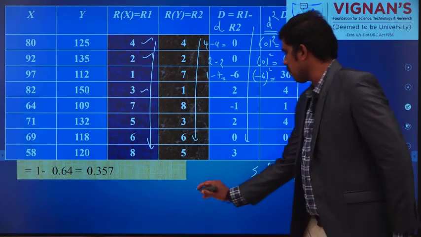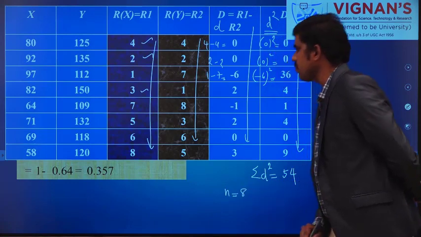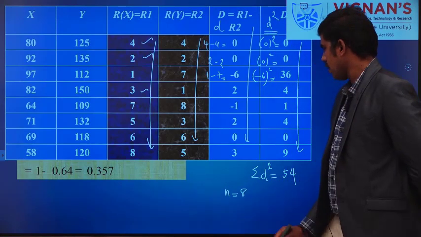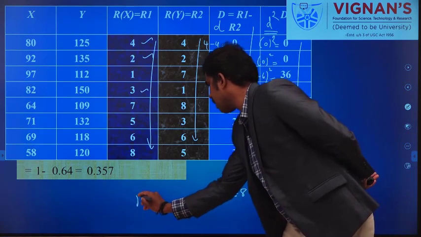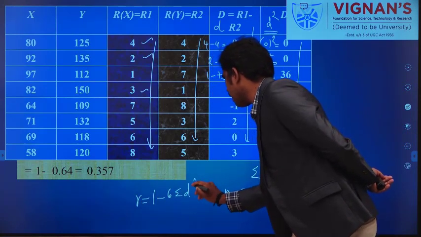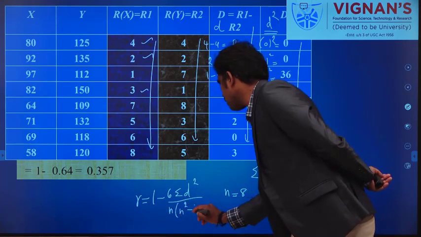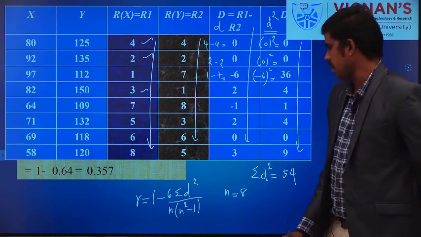So now what is the formula? Already I know n is 8. The formula is R is equal to 1 minus 6 into summation d square divided by n into n square minus 1.